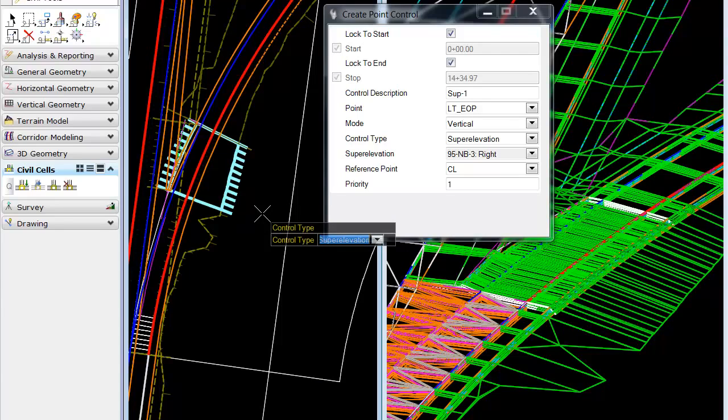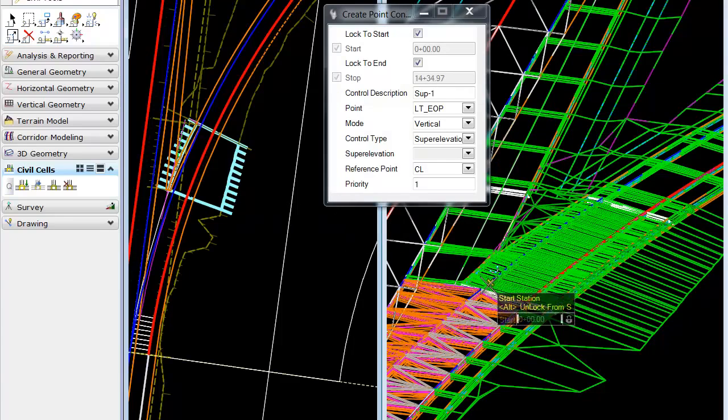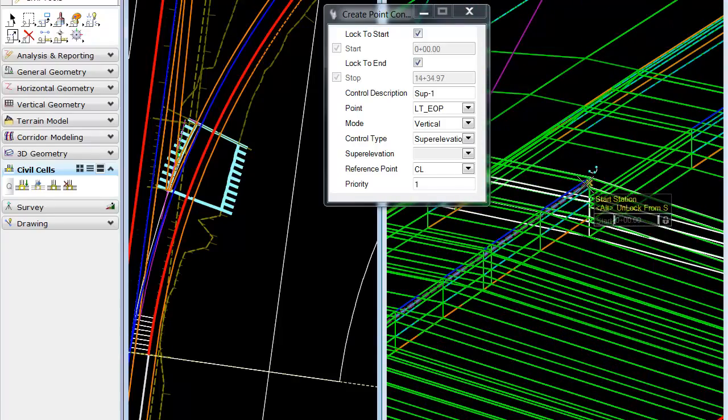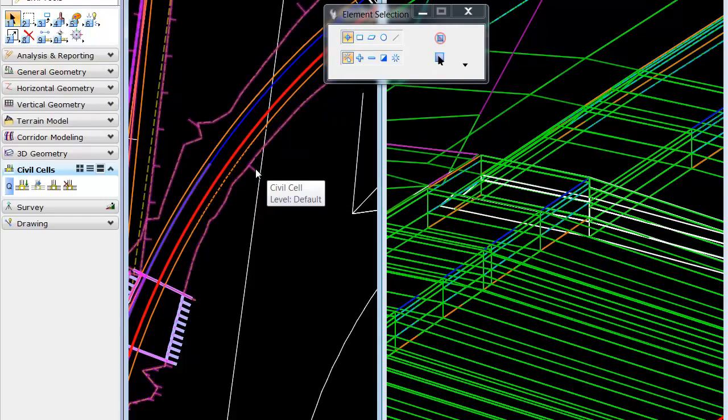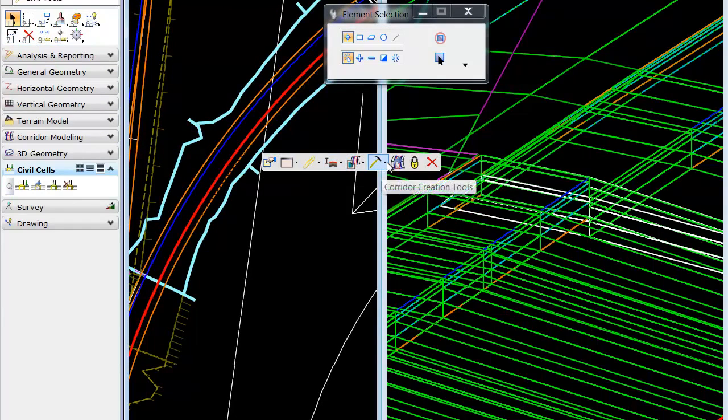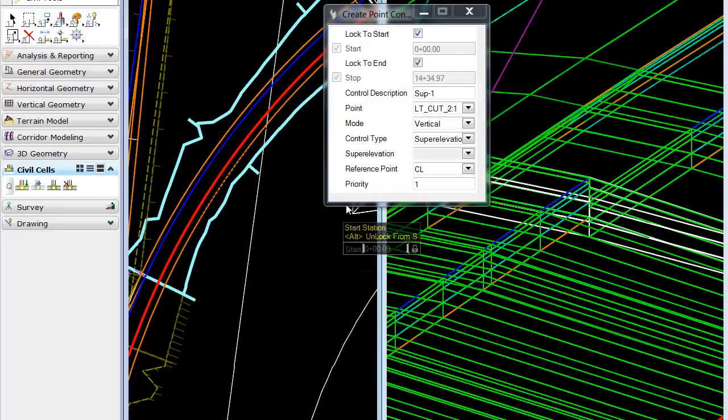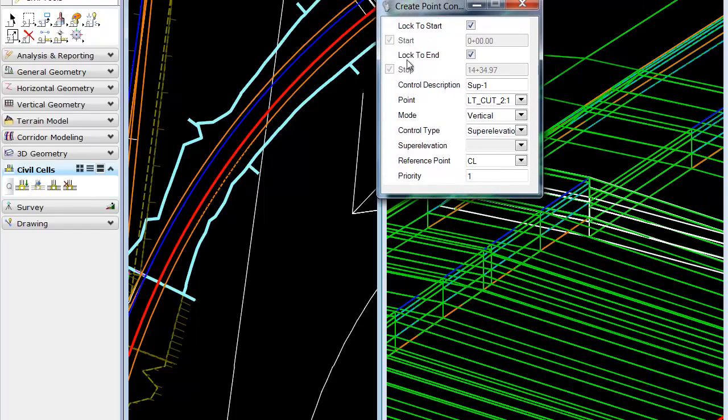And if we watch in the three-dimensional view, we see a slight update in the rate of super, and at the top of our view we see a mismatch, so we'll walk through and we'll once again apply the same point control to the upper corridor. And these are individual corridors at this time. Civilcells will not support multiple template drops,